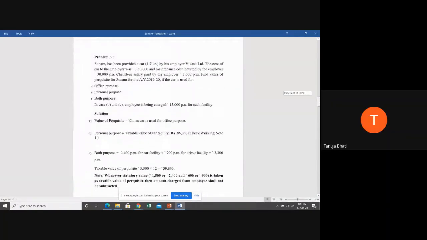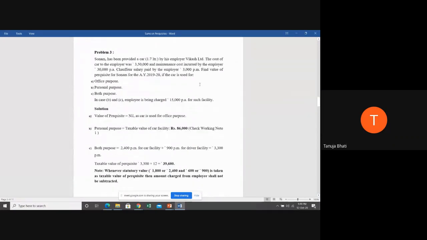Okay. Next, we will see valuation of motor car. Remember, students, last 5 minutes I'm going to take up on valuation of rent-free accommodation and motor car because both are very, very important from exam point of view. Okay. So in case of motor car, let us see the sum first and then we'll revise the provision.